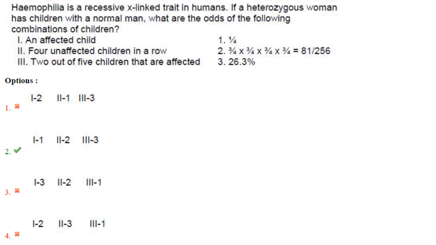Then hemophilia is a recessive X-linked trait in humans. If a heterozygous woman has children with a normal man, what are the odds of the following combination of children? Now what they have told, heterozygous woman has children with normal man. So you have to match here. An affected child.